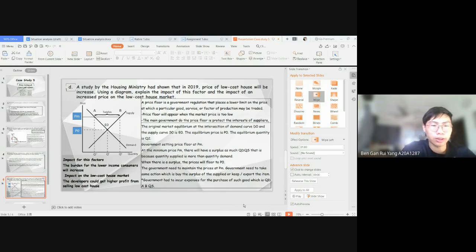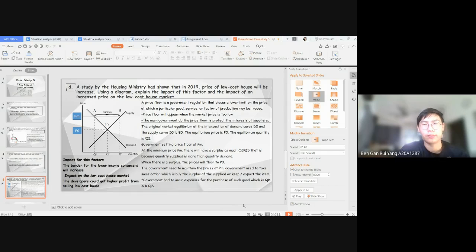Okay, back to this question. Impact of these factors. Firstly, the burden for the lower income consumer will increase. They can't afford to purchase the low cost house when the price is getting higher. Besides that, we are talking about suppliers. They can produce more low cost houses. Okay, this is my answer for the impact of this factor.